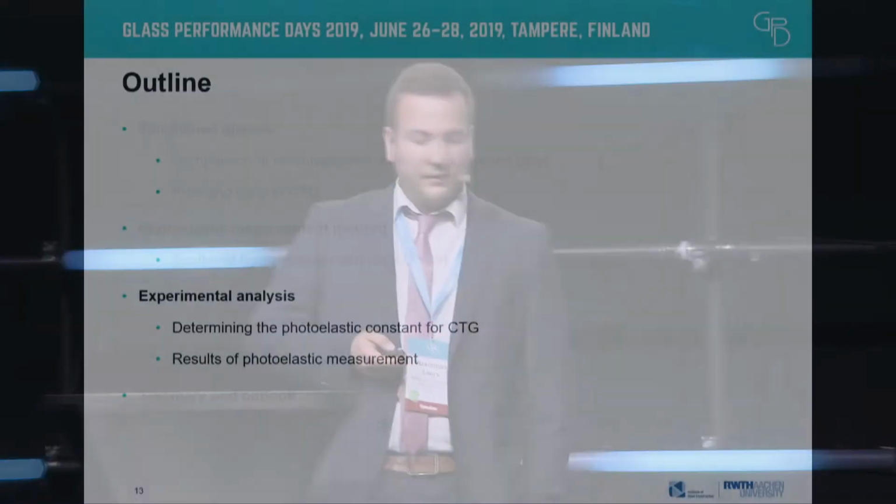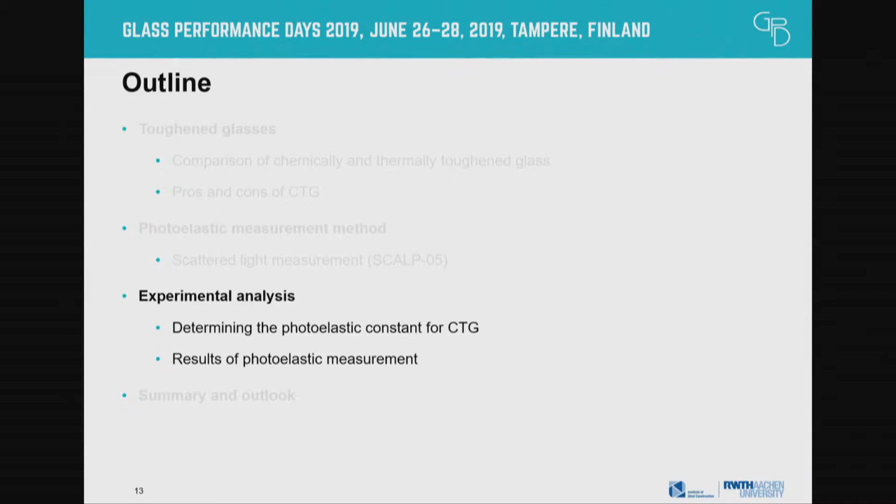So we had to think of a measurement method, a test setup, to determine our C. This will be told in the experimental analysis, where we determine the photoelastic constant for CTG, and then I will show you our measurements and the results of them.